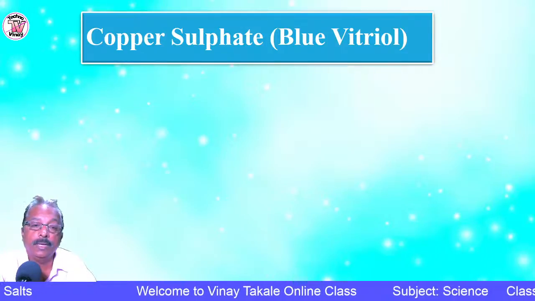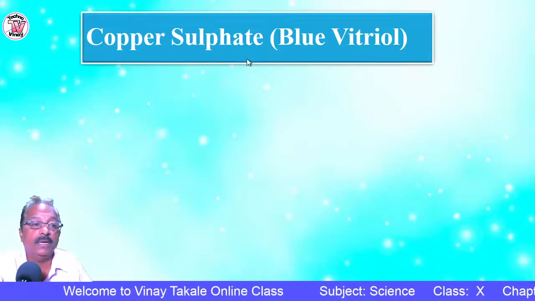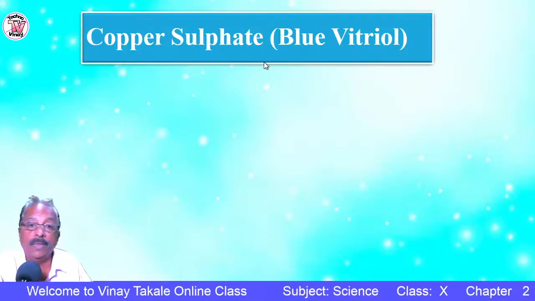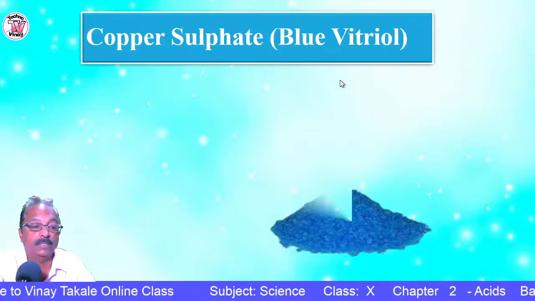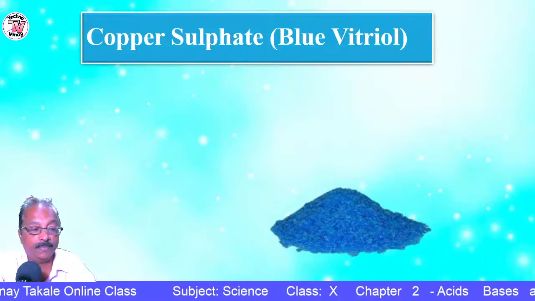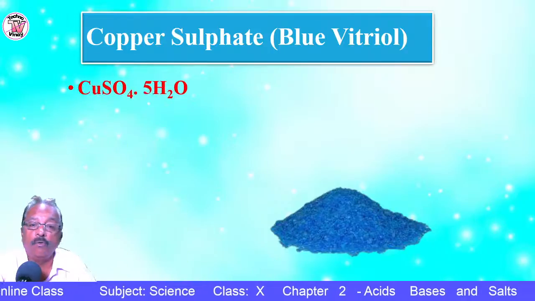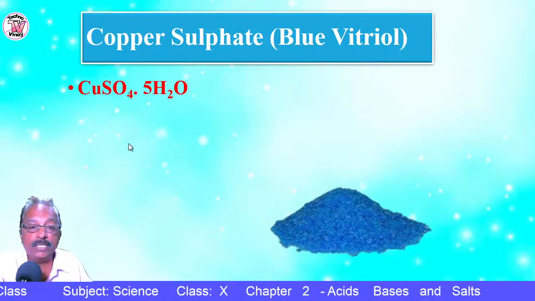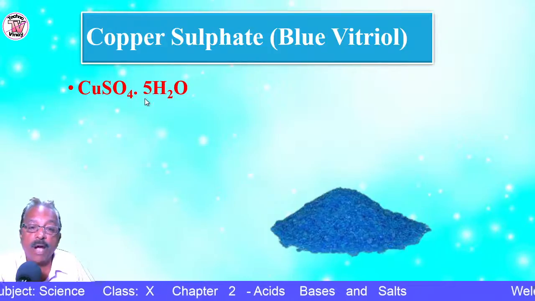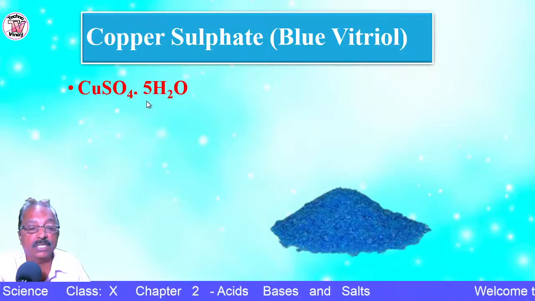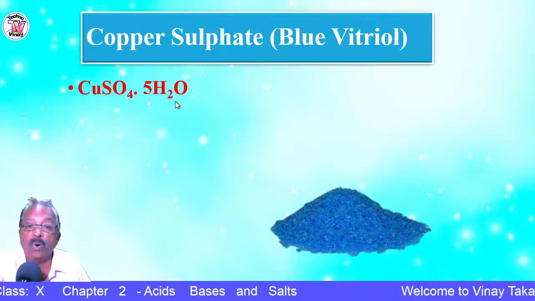So let us see another type of salt, copper sulfate. Okay, the common name is blue vitriol. See, the color is blue, a peacock blue. Formula is CuSO4.5H2O. So copper sulfate contains 5 molecules of water of crystallization. So this water is present in these crystals in the form of water of crystallization.